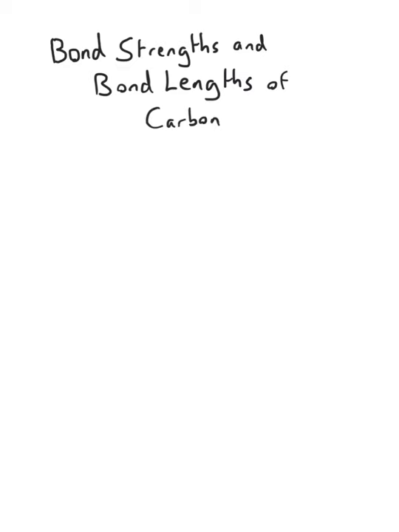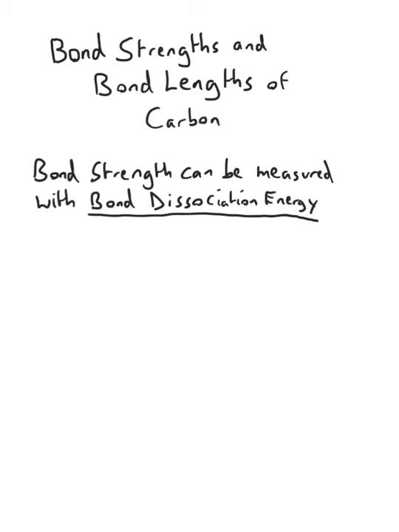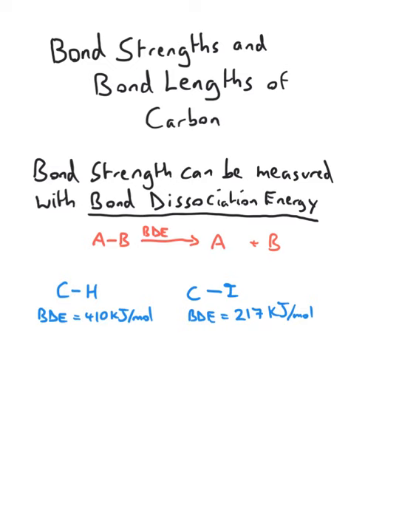Bond strength can be measured with bond dissociation energy, or how much energy is required to break the two atoms that are bonding apart. So in other words, a higher bond dissociation energy means you have a stronger bond.